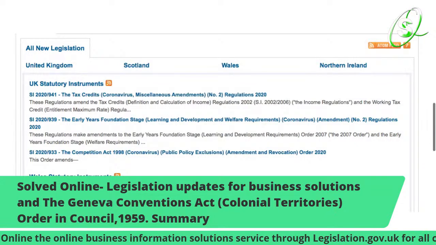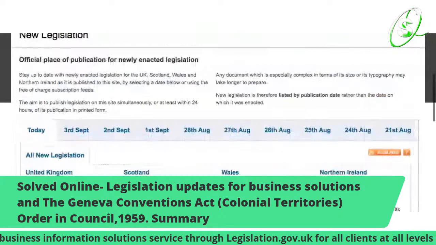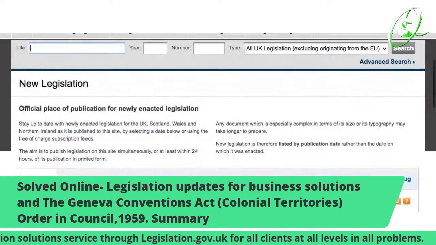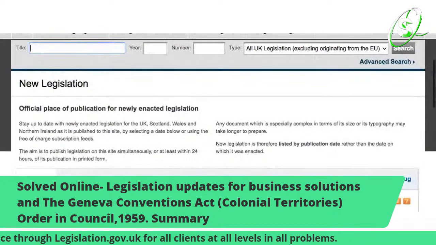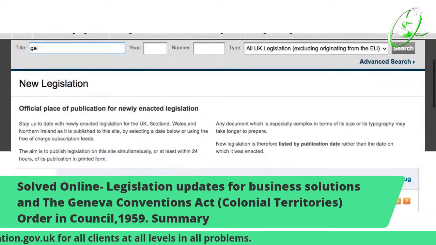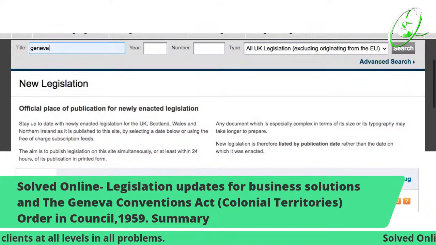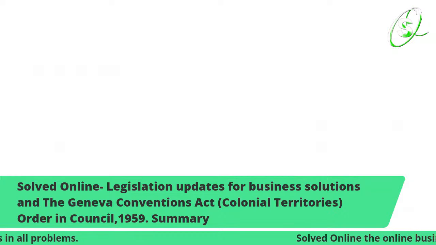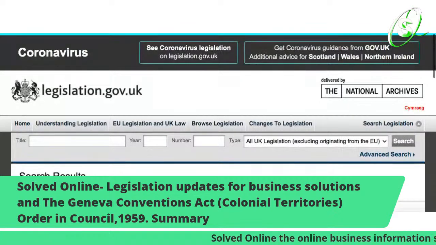So we're going to go over to the main topic now, and like I say, it's the Geneva Convention, and it's very important. A lot of people know about the Geneva Convention, and you may not know exactly what it is for.